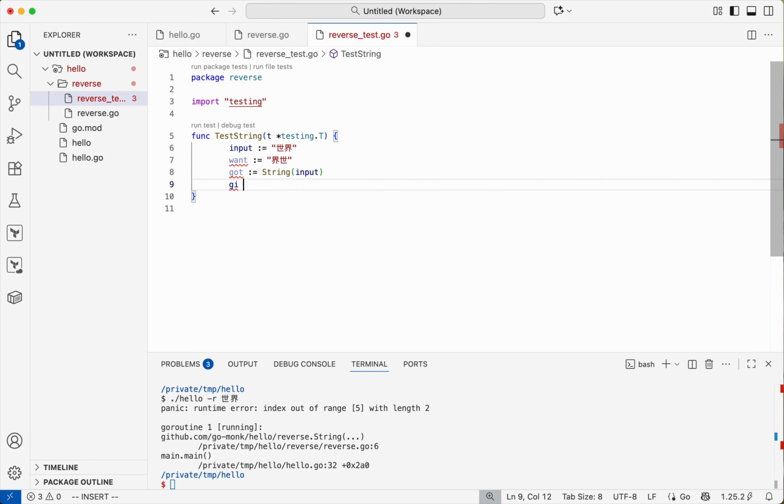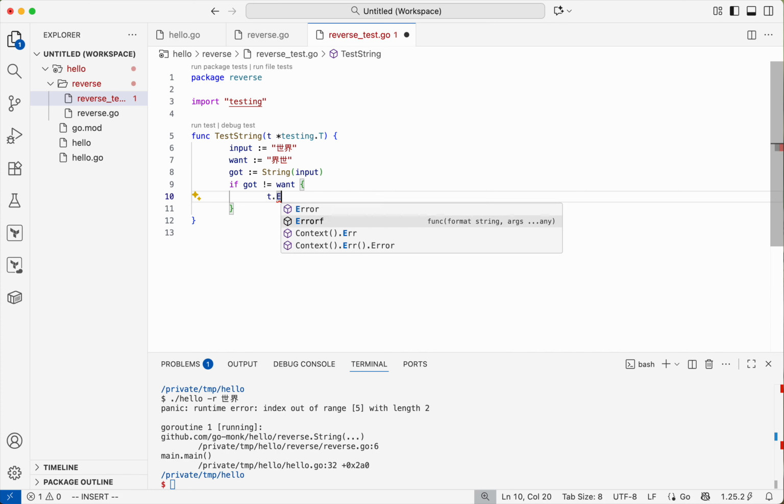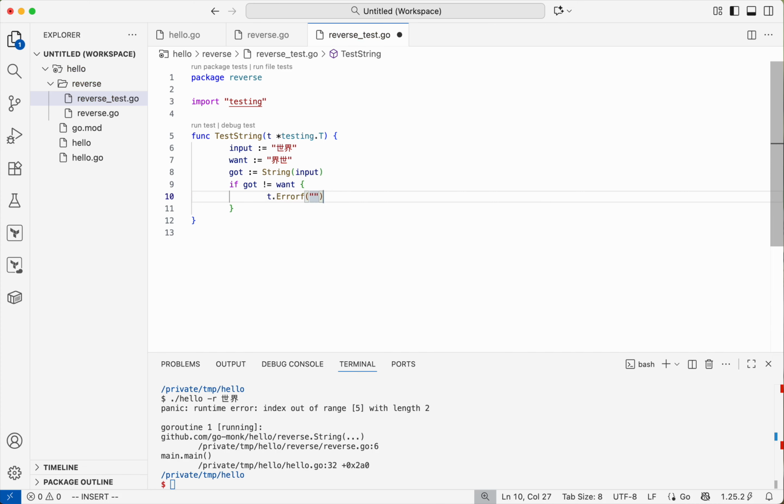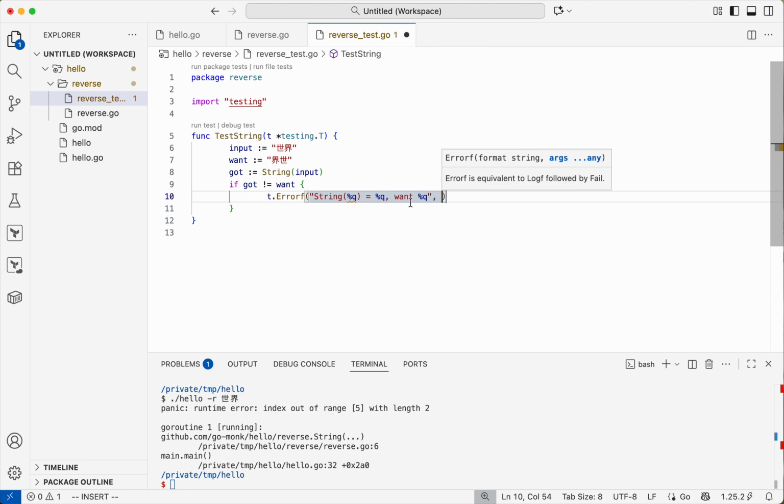And if what we got is not what we want, we raise an error from the test. It's important to make the test errors descriptive or understandable.